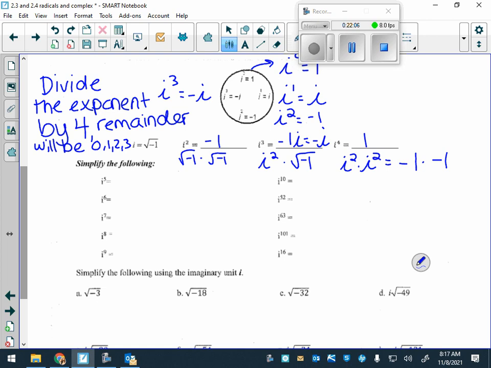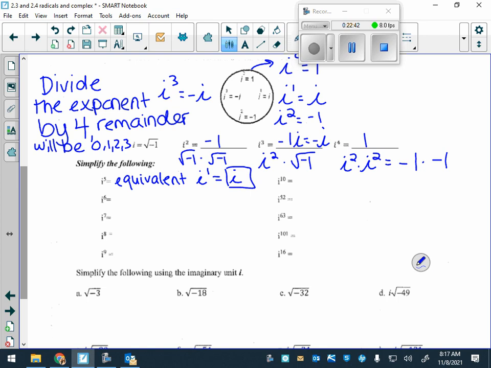Okay? So here's an example. I to the 5th. 5 divided by 4 goes in how many times? Once. How many are left over? 1. So I to the 5th is equivalent to I to the 1st, which is just what? Look at the circle. Just I. So your exponent can change.